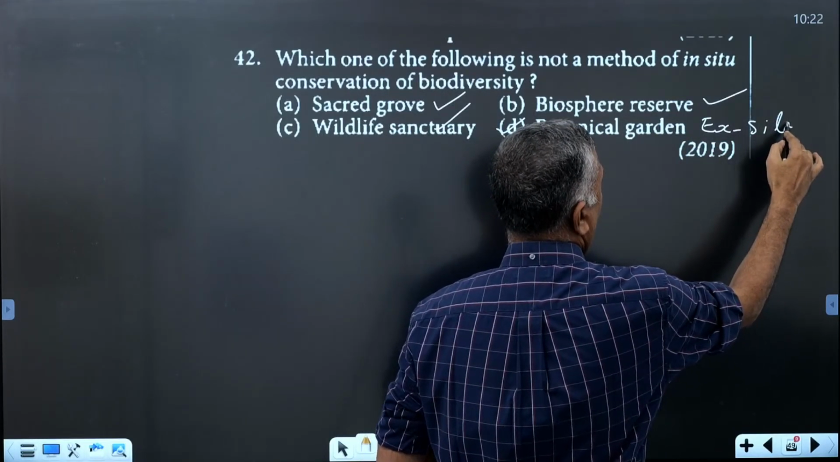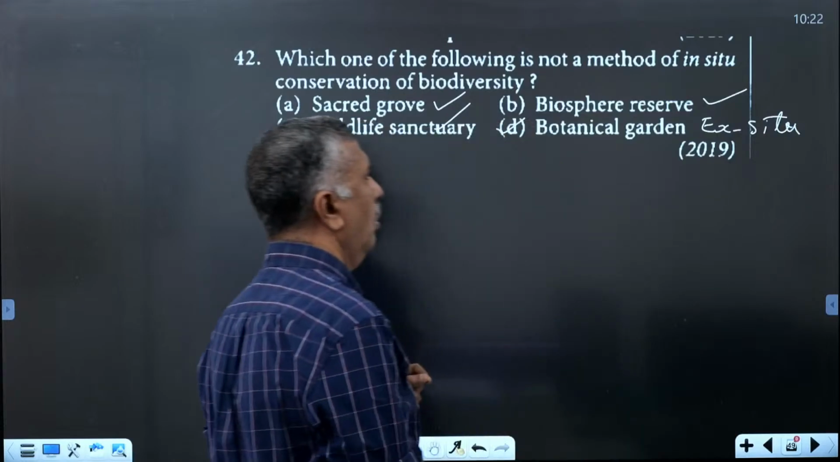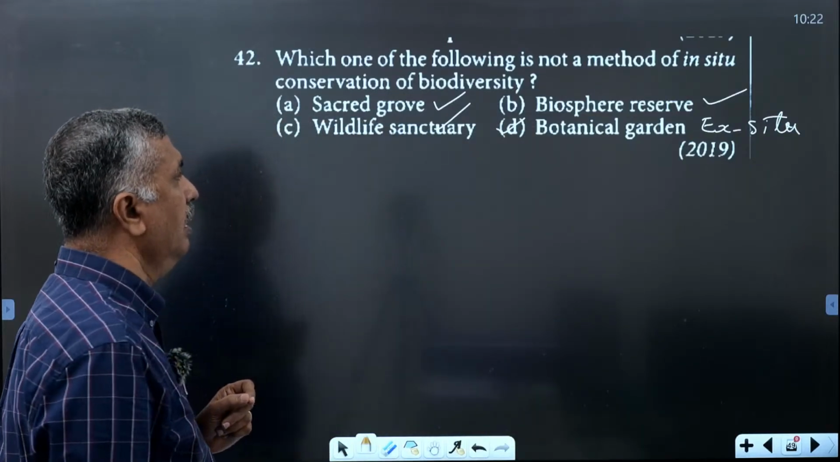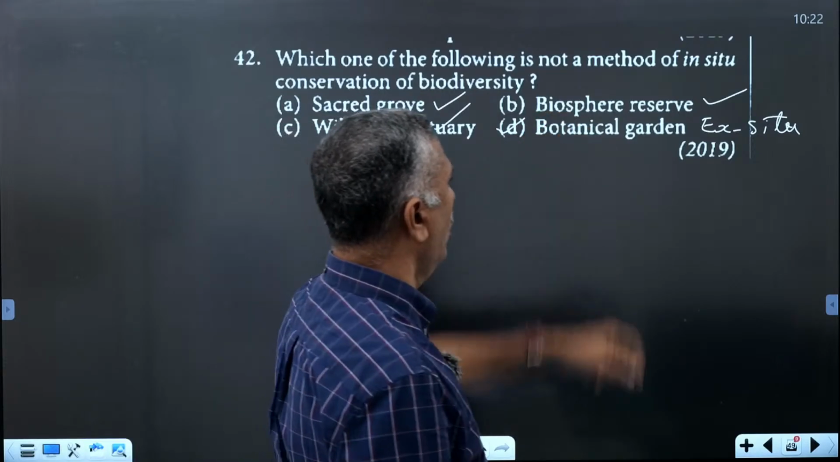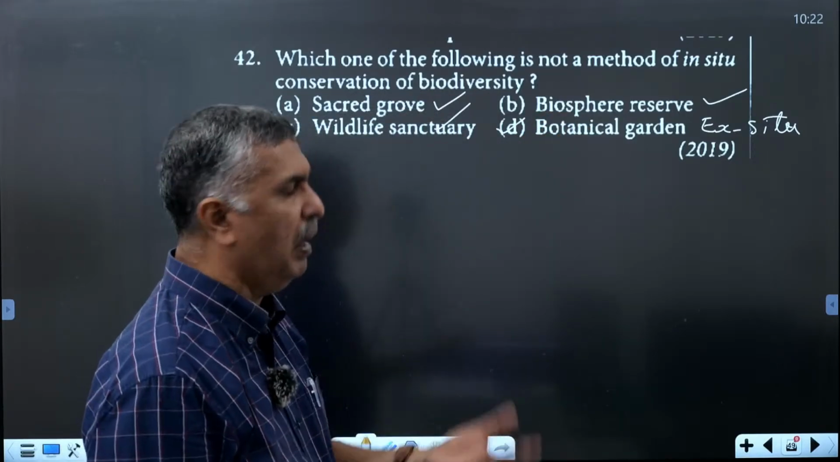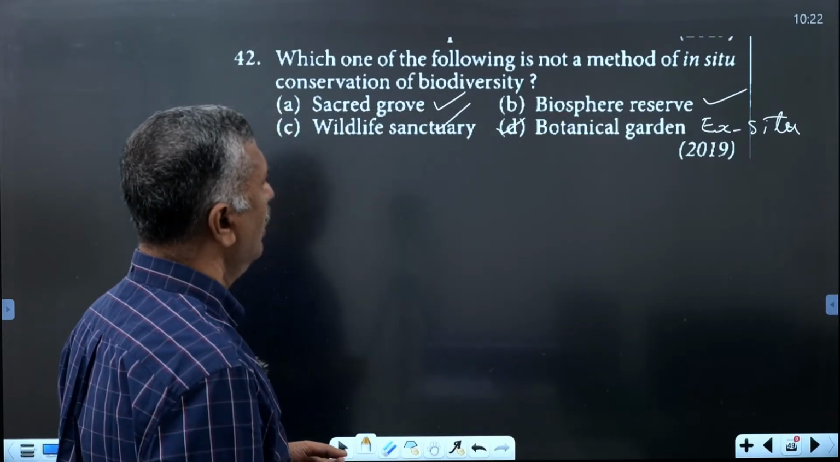Off-site, ex situ conservation, for example a botanical garden. Others like wildlife sanctuary, sacred forest, biosphere reserve, and national parks are all in situ conservation.